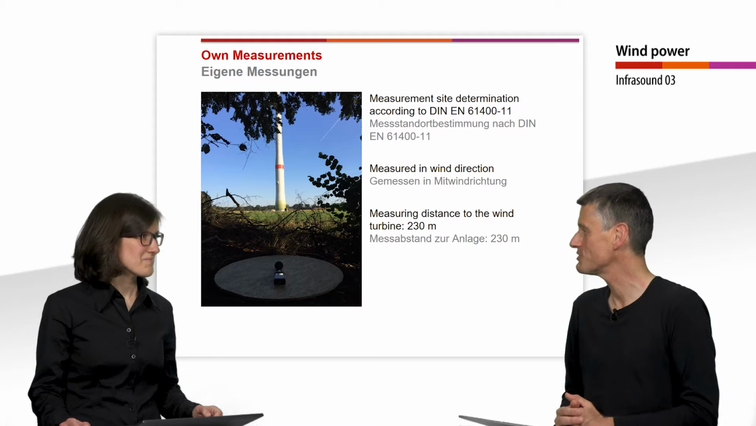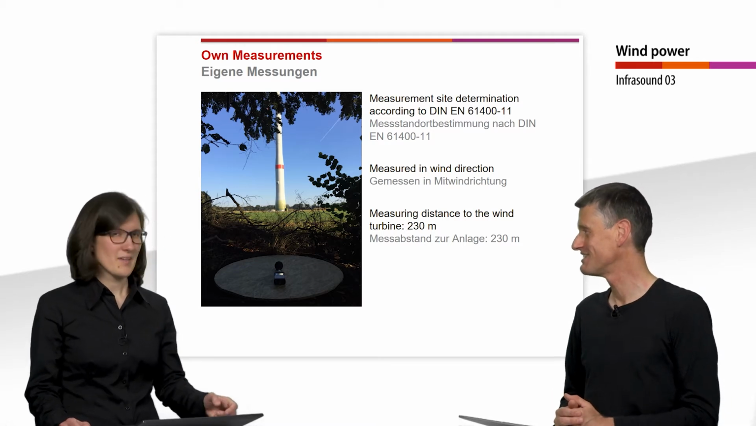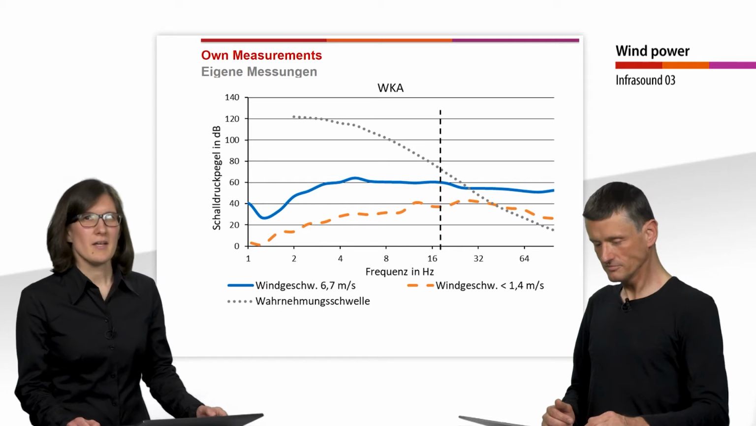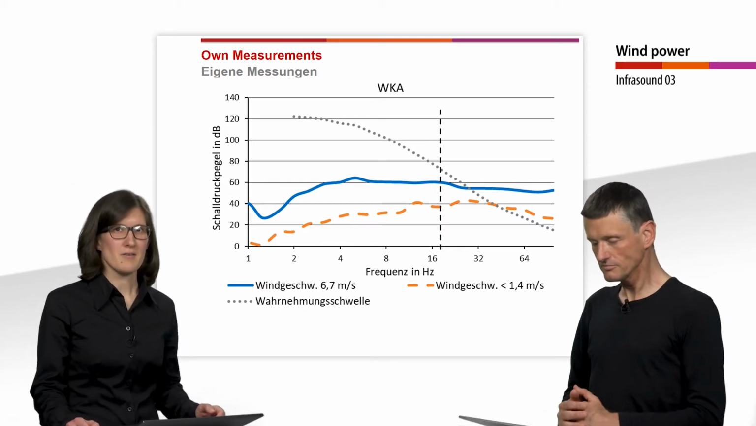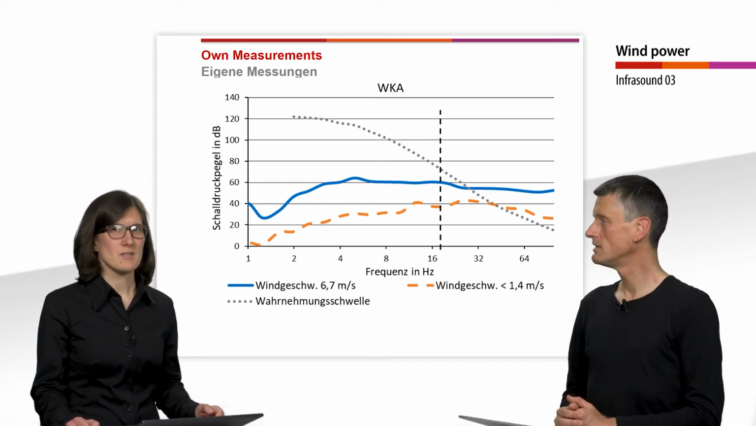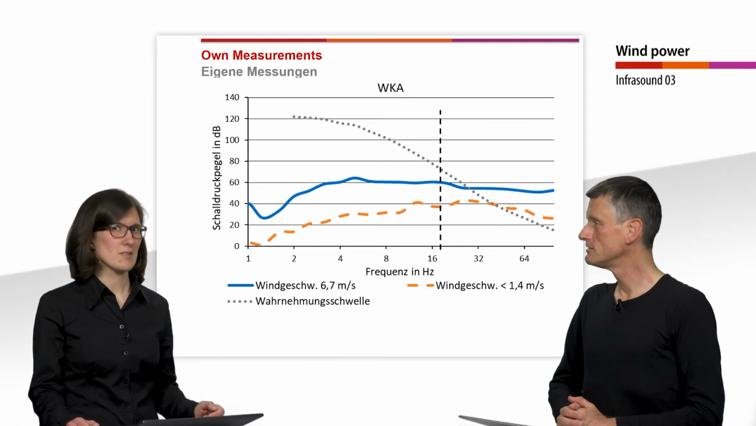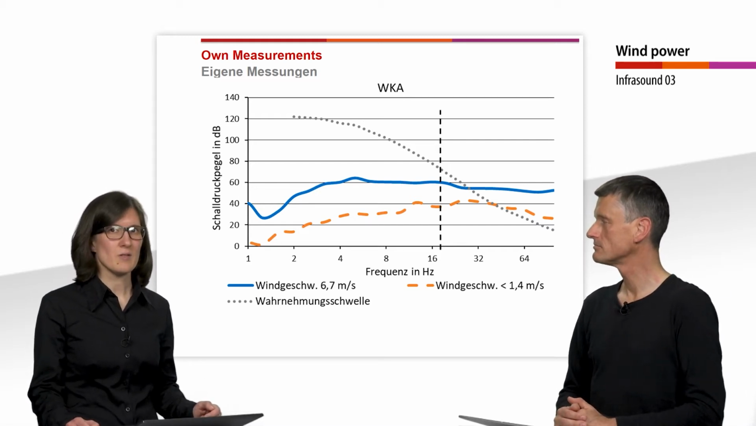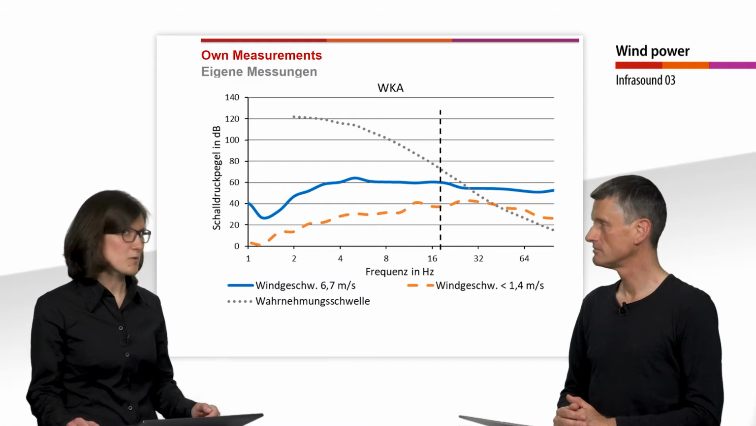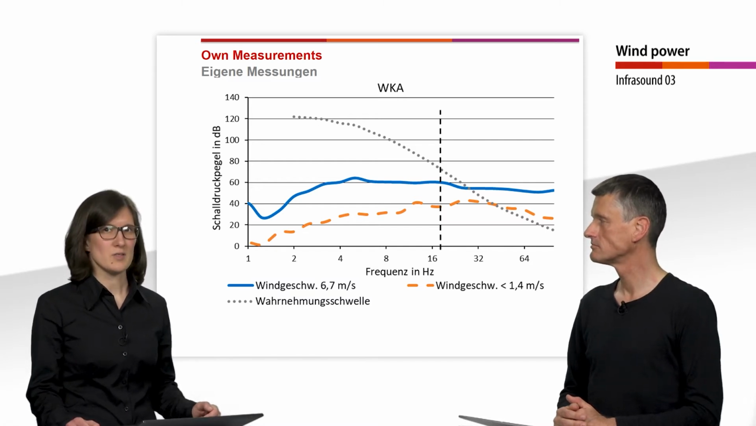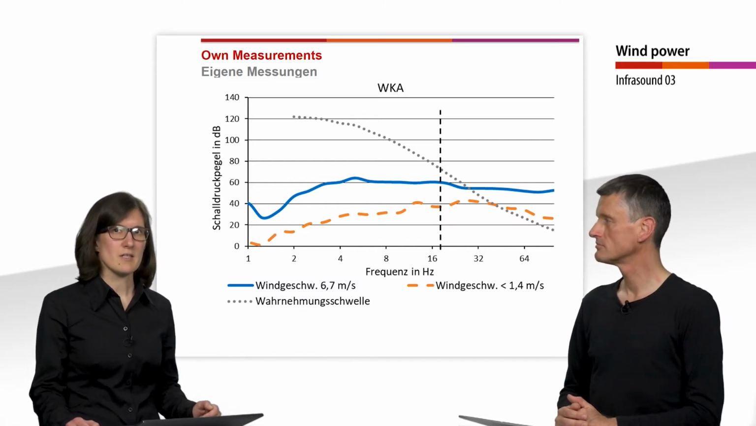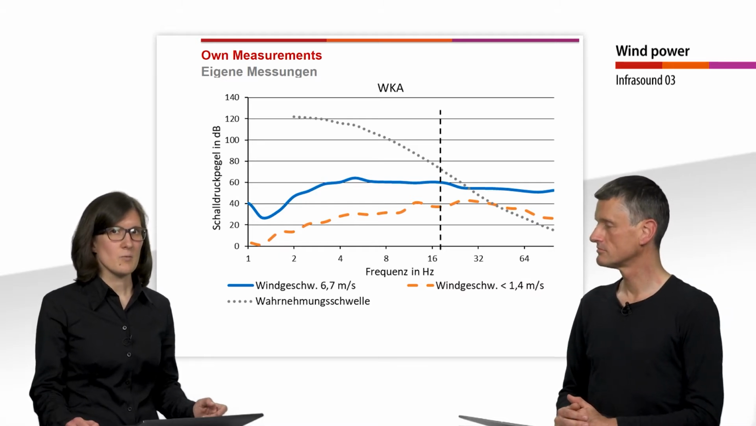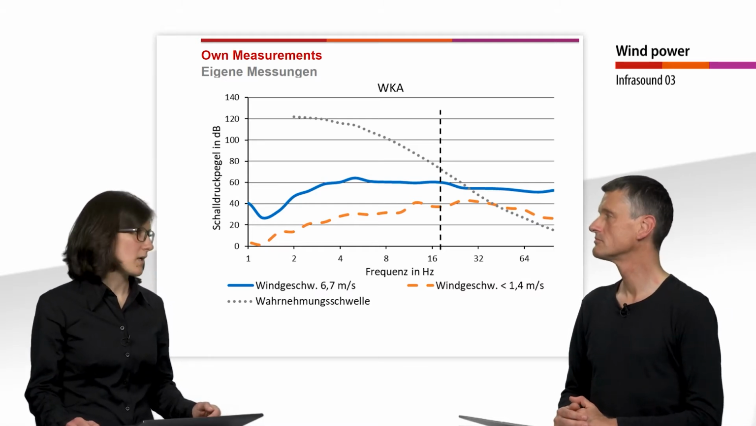And Hannah, what are the results of these measurements? Yes, in this graph you can see the measurement results, namely the third octave level. The blue solid graph shows the sound pressure level at a wind speed of 6.7 meters per second, and the orange dashed line at a wind speed of less than 1.4 meters per second, thus with almost no wind. Both levels are in the infrasound range below the perception threshold, which is indicated by the gray dotted line.